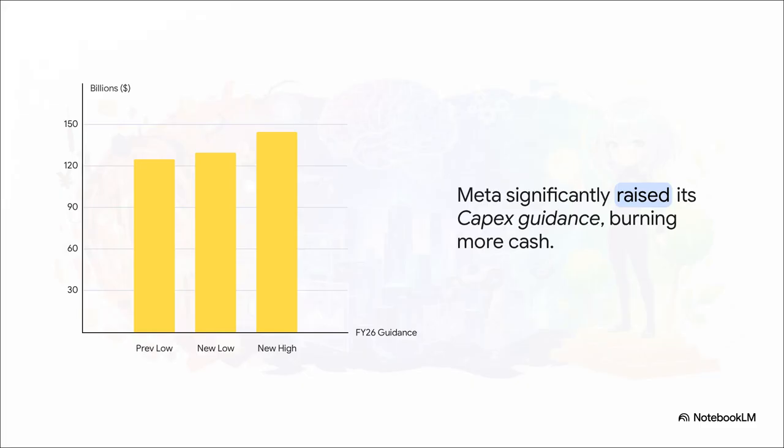When you examine Meta's second quarter results, you see a company that is burning immense amounts of capital to fund an AI future that just hasn't quite hit the bottom line yet. I mean, not only did Meta almost double its Q2 capital expenditures, but they also raised the lower bound of their fiscal year 2026 CapEx guidance by $5 billion. That pushes their revised range up to somewhere between $130 billion and $145 billion. This signals a continued massive cash burn with negative free cash flow.